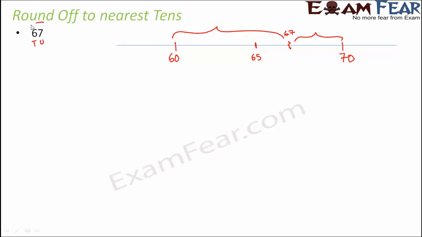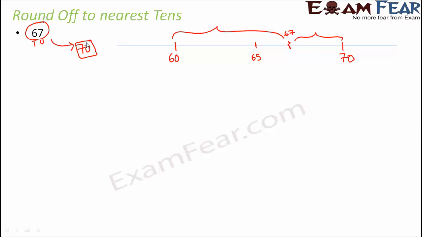So therefore 67 can be rounded off to 70 and not 60. Because sometimes people get confused about why I can round off 67 to 70 and not to 60. That is because 67 is more close to 70 than 60. So therefore we round it off to 70. Now here we are talking about rounding off to the nearest tens.